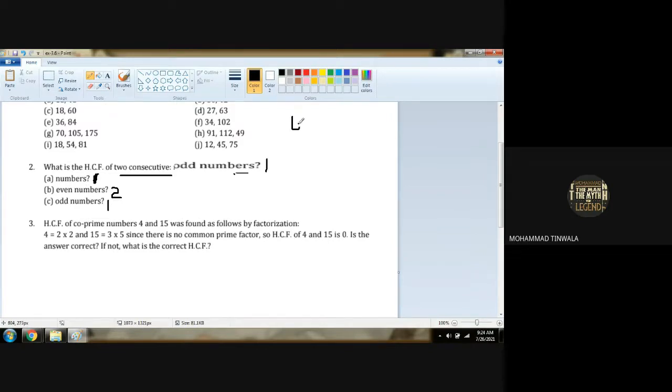What are the factors of 4? In which table does 4 come? 1, 2, and 4. Right? Factors of 15: 1, 3, 5 and 15. So what is the common factor we got?